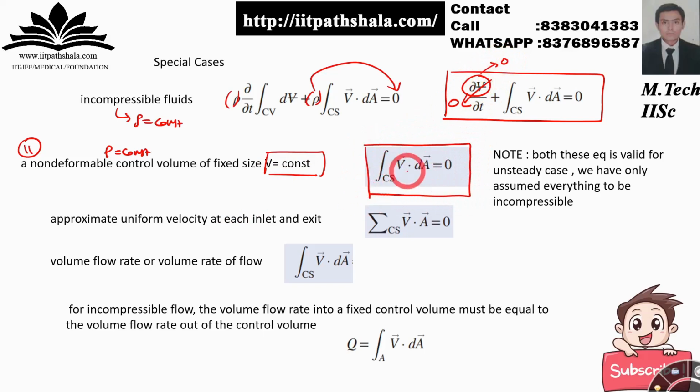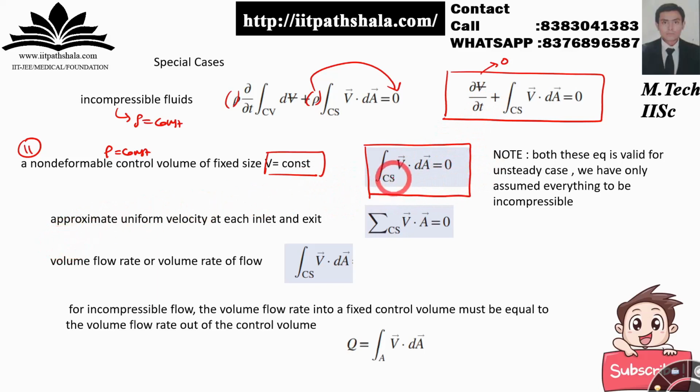Now you will be saying, sir, we can apply this equation in the case of steady problems only. But let me tell you that this case can also be applied to unsteady problems, because here, as you can see, your V is constant. Because your V is constant, your dV by dt is not changing. So don't get confused that we cannot apply this to the unsteady problem. V is constant, so that's why you have dV by dt equal to 0. Fine with that, that you have to consider.